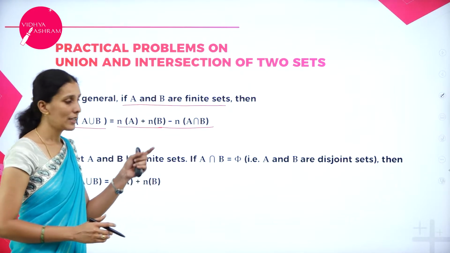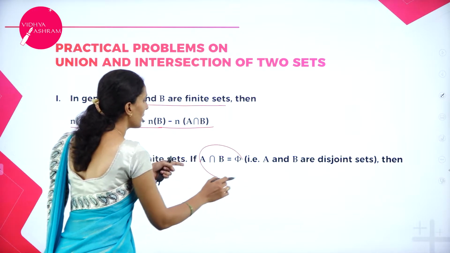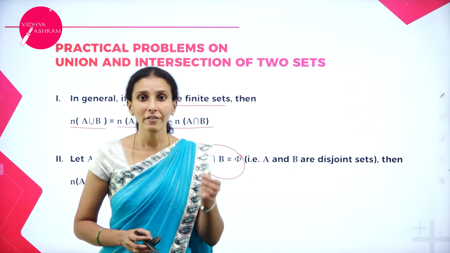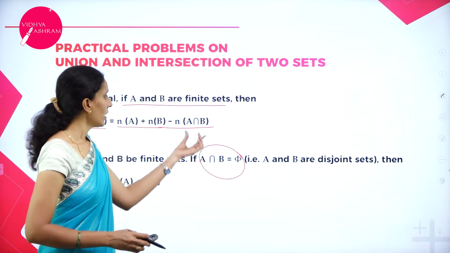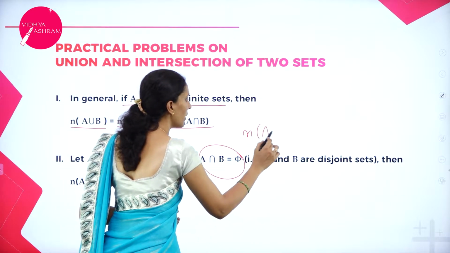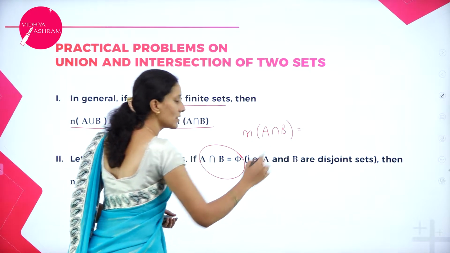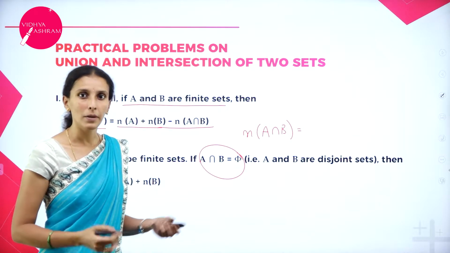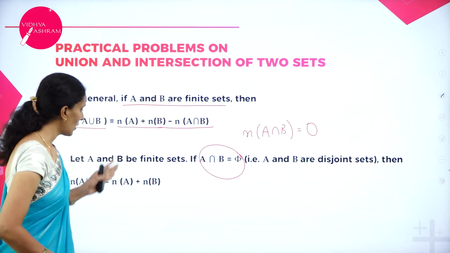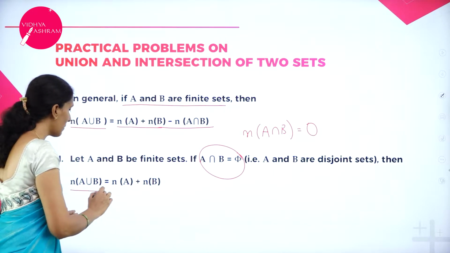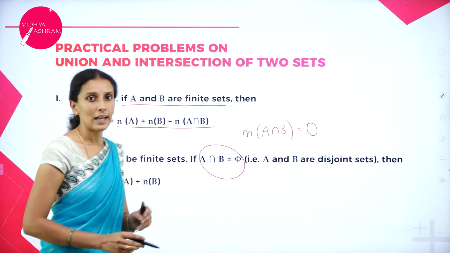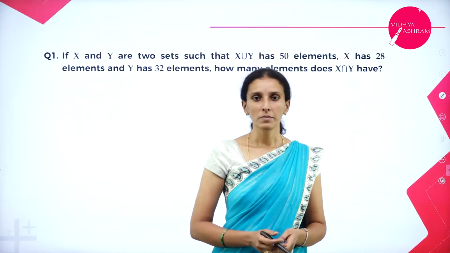Next, suppose A intersection B is disjoint. What does this mean? A and B do not have any common elements. Then, if they do not have any common elements, what is the cardinality of A intersection B? How many elements will be present in A intersection B? No elements. So, therefore, number of elements is 0. So, therefore, the formula becomes number of elements in A union B is only the sum of elements in A and elements in B. We'll take some problems on this.